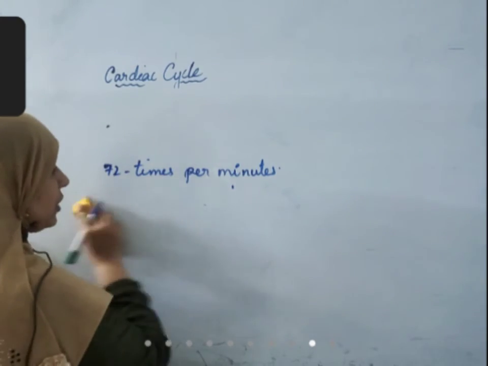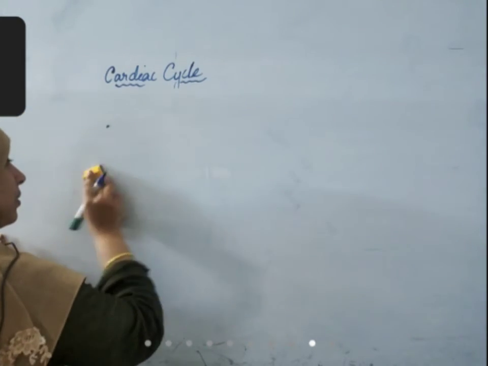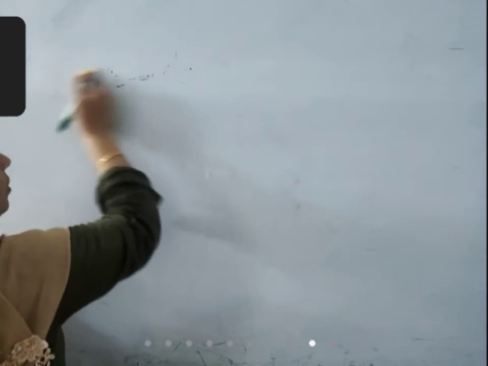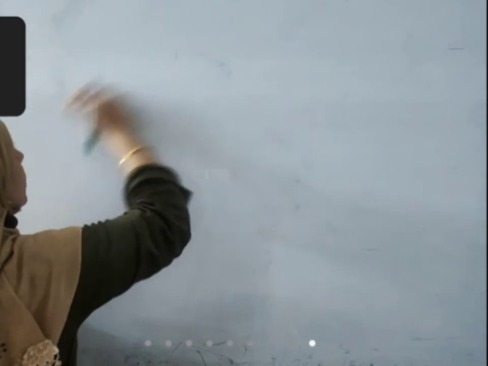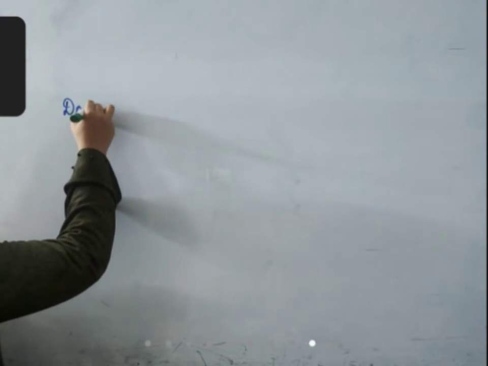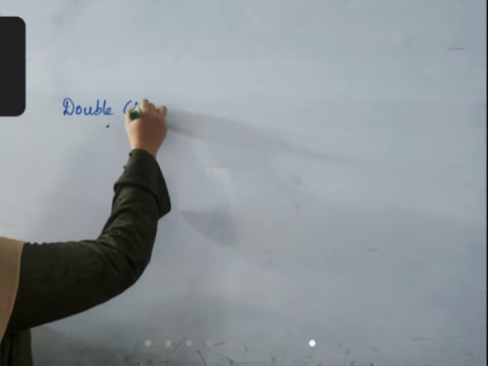Very important question, children. Do all organisms have this mechanism in which blood reaches the heart once and after that it reaches lungs and then it reaches the heart again? This type of circulation is called as double circuit circulation.